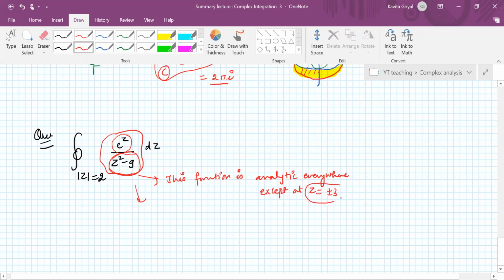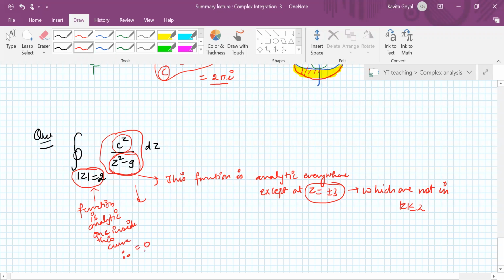So what should this integral be? These points are outside the region. They are not inside the circle, not in the region mod z less than or equal to 2. Therefore, the function is analytic on and inside this curve, and so its integral is 0 by Cauchy's theorem. Got it? So let us do one more.